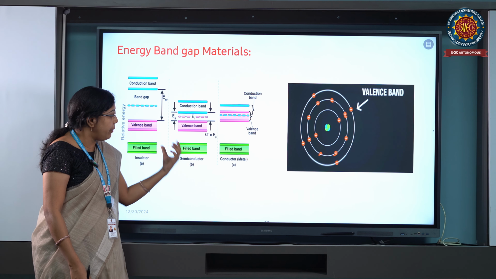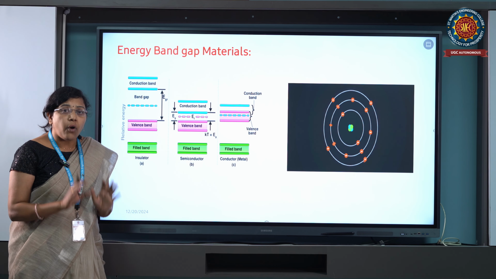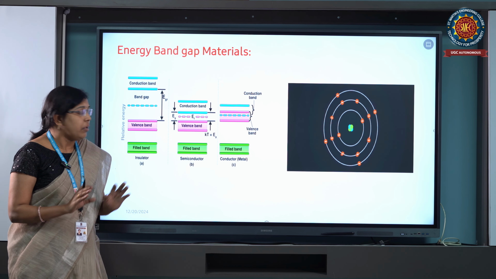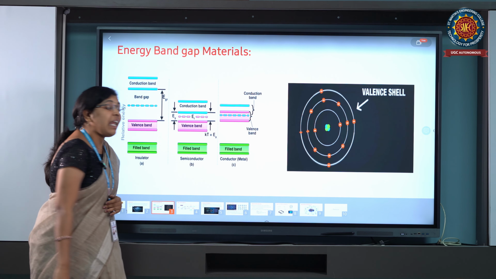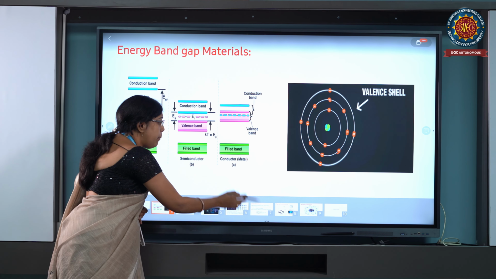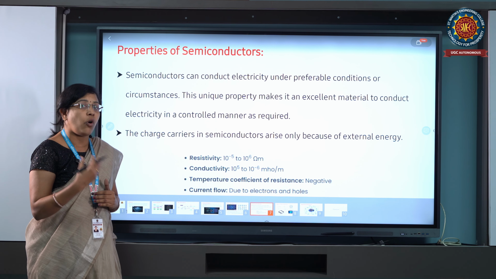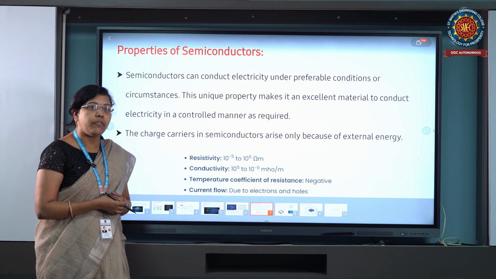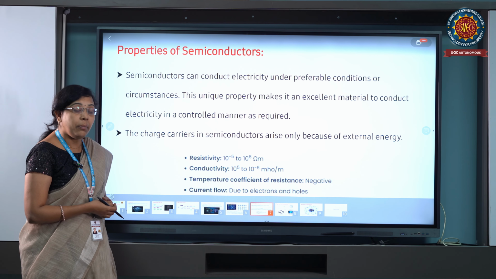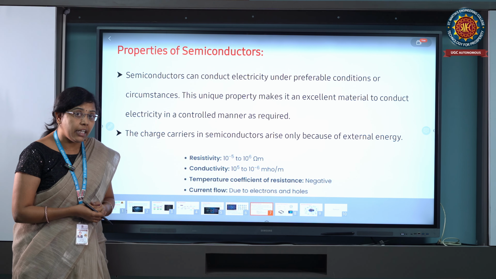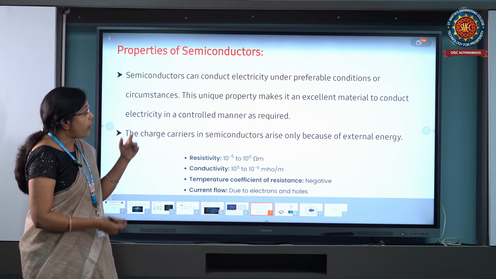Coming to the semiconductor, the one having a proper electrical band gap is the semiconductor. A semiconductor with 1.1 electron volts is able to pass current. What is the exact meaning of current? Current means a flow of electrons. That means it allows the current. That is a main example of semiconductor materials.